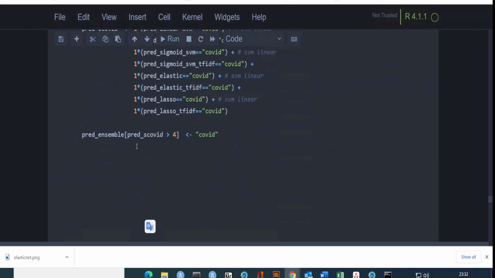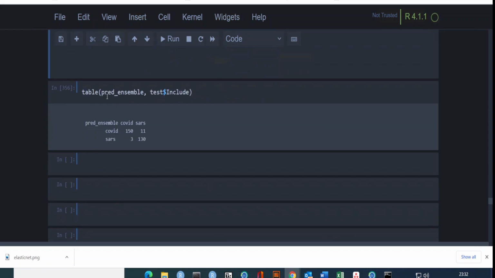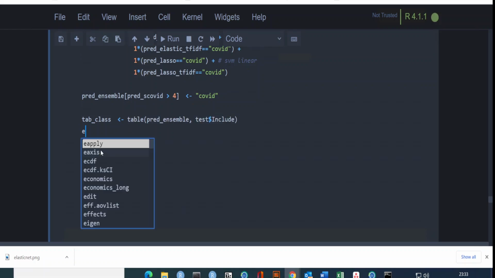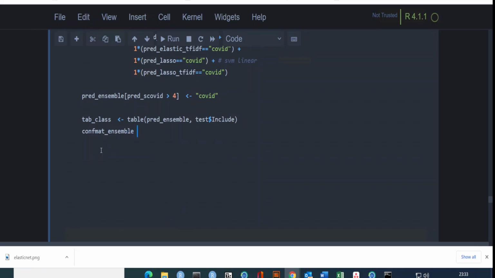Let's actually do the confusion matrix. Let me do the tab class. I want to tabulate the two, this is the one we just did here. I just print this, and then tabulate. After that, you can create a confusion matrix for your ensemble model.